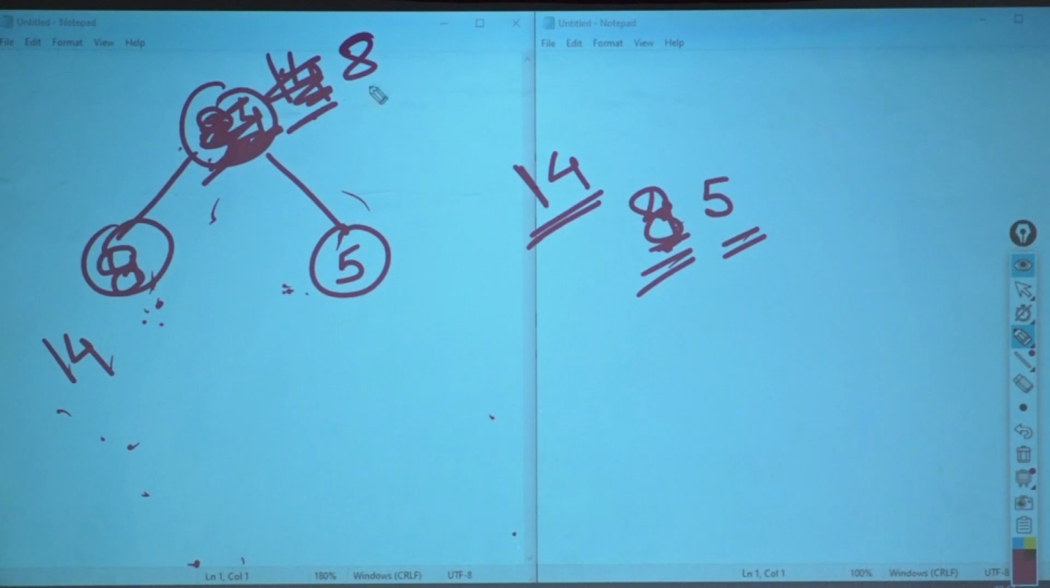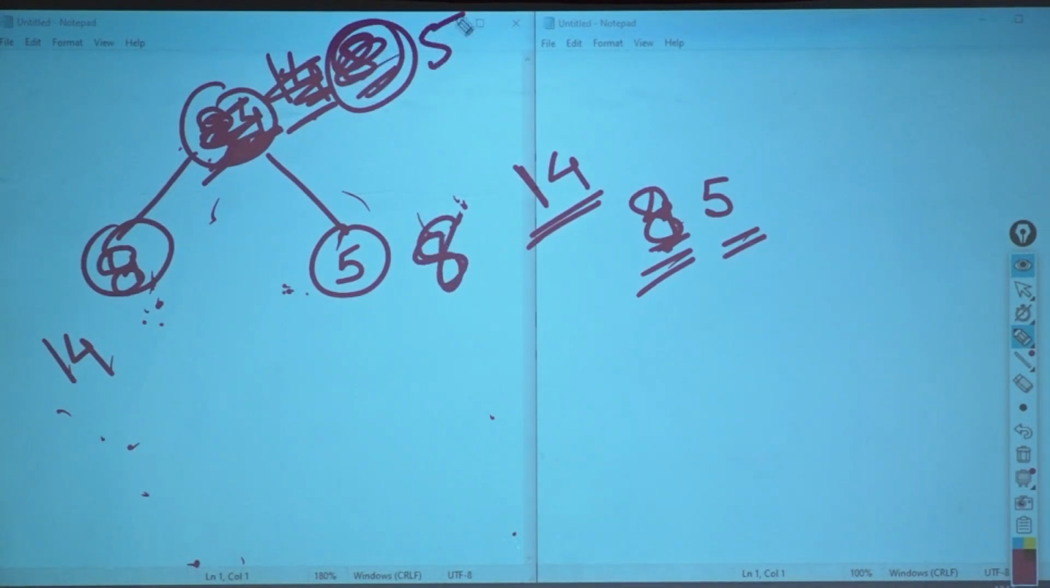Now at this particular point, 8, are you greater than your child? Yes, I am greater than my child. So what am I going to do? I am going to swap this also. Then 8 comes over here, 5 comes over here. I will ask 5 again. 5, are you greater than your children? Yes, I am greater than my children. So do I need to swap? No, I don't need to swap. Who is at the top? 5 is at the top. Are we clear with this?